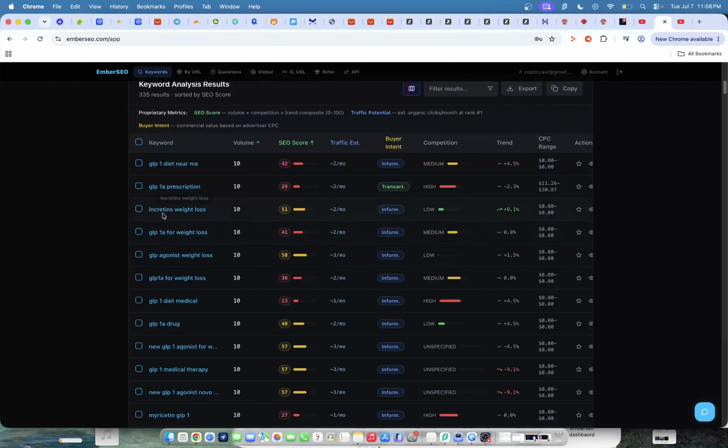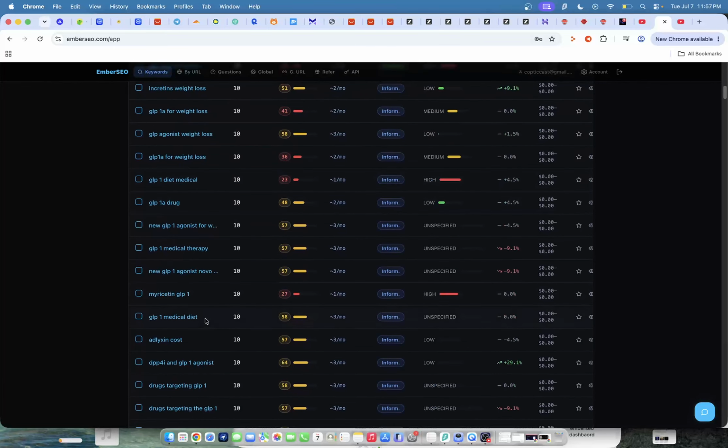Here we have incretins weight loss. I'm not sure what that is. You can look into it. Write an article about that, right? GLP-1A for weight loss. GLP-1 diet, medical. These are all different keywords that you can begin to target and convolute the order of the words to get the same result. Google will start giving you some attention and some ranking for these smaller keywords.